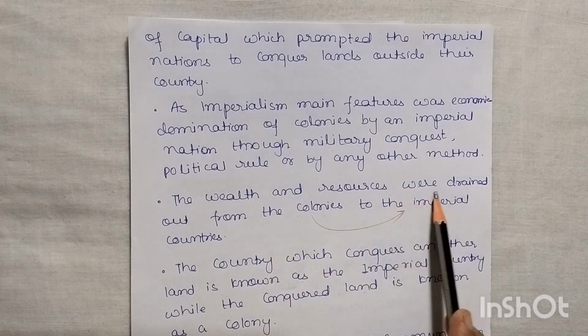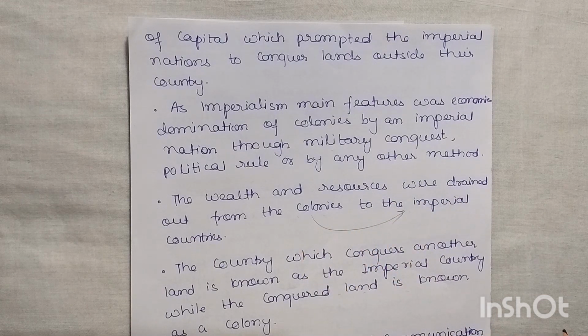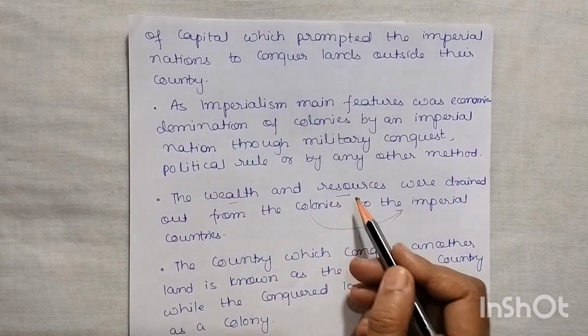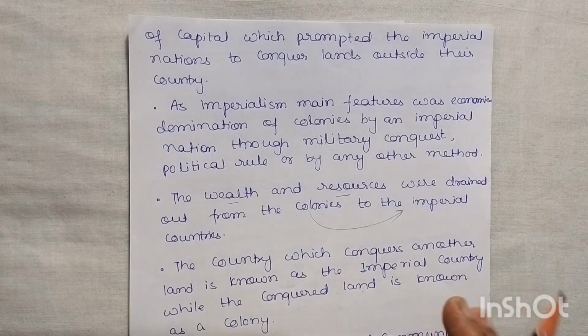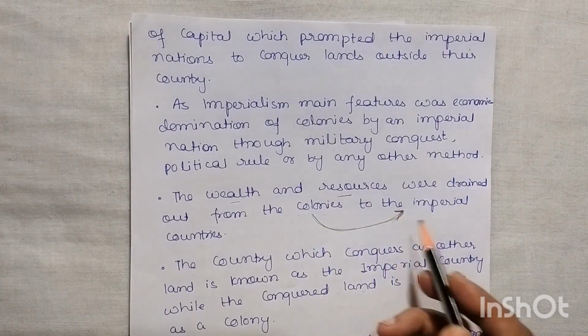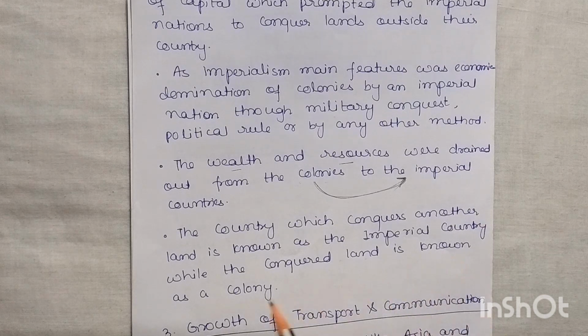The wealth and resources were drained out from the colonies to the imperial countries. So why are they capturing this land? So that whatever wealth and resources are there in that particular area of that country, they will take out from there to their own nations. Now, the country which conquers another land is known as an imperial country.